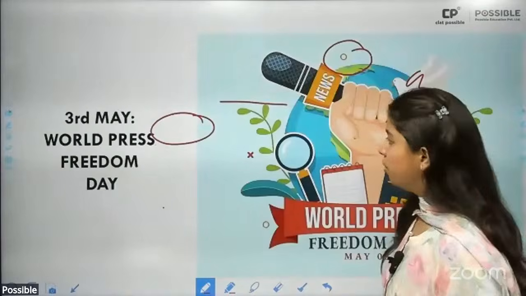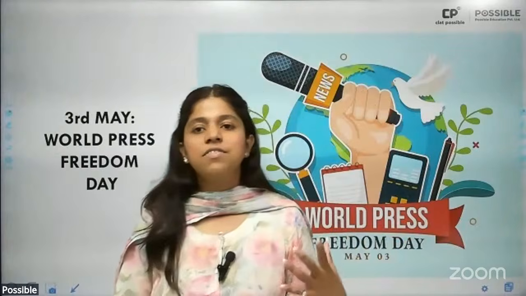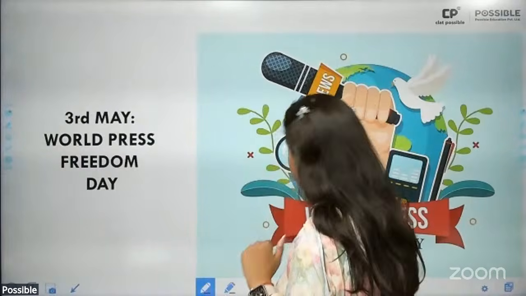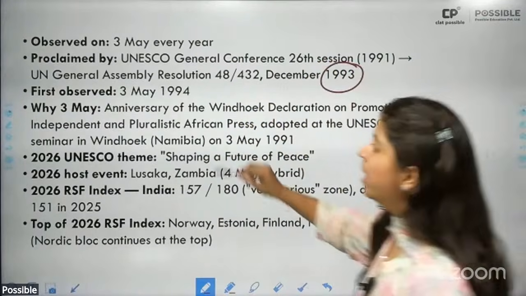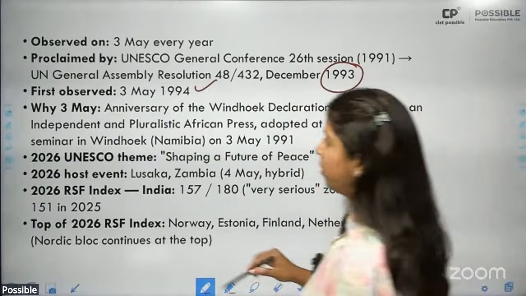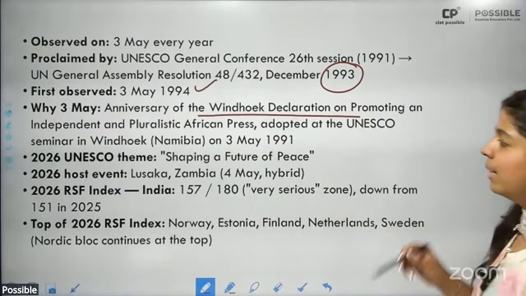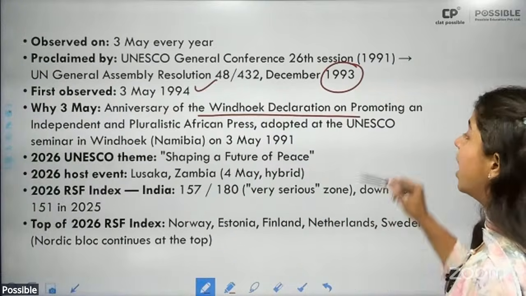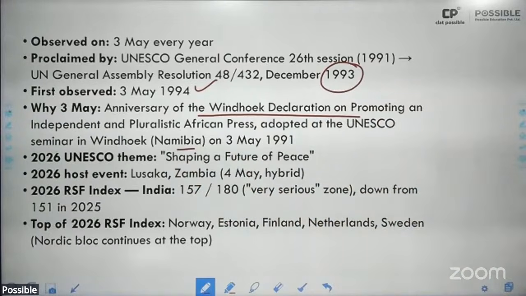All right, then moving ahead, 3rd of May, World Press Freedom Day. Why is this important? Because on this day the World Press Freedom Index is also launched. Because of that, the day becomes important. All right, so it has been proclaimed by UNESCO's General Conference since 1993. It was first observed on 3rd of May 1994. Why do we celebrate it on 3rd of May? Because it is the anniversary of the Windhoek Declaration on promoting the independent and pluralistic African press, adopted at the UNESCO seminar in Windhoek in Namibia on 3rd May 1991.